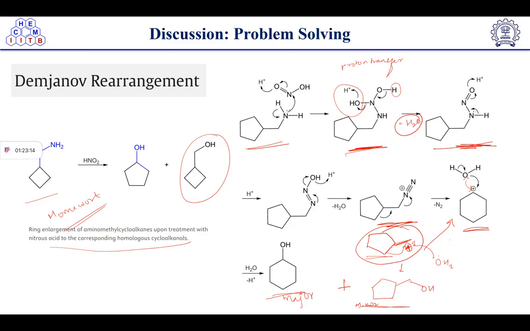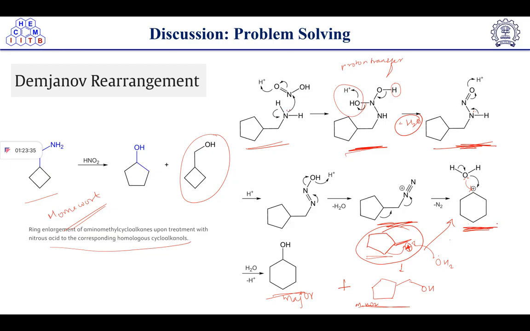Now this carbocation is a primary carbocation. All of you know that a primary carbocation is less stable compared to the tertiary and secondary one, right? So that's why this group will get migrated here, a rearrangement type reaction. After the migration, the carbocation generation will take place here, which will trap the proton to give the corresponding product.